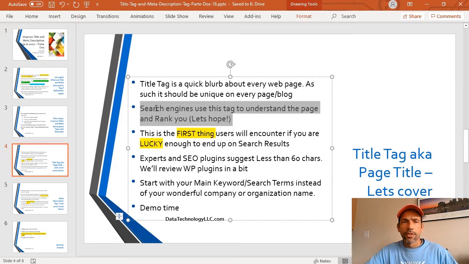Now, why is this important? Two things, really. First of all, the search engines use this information to understand what your page is all about and possibly rank you, right? Well, that's the idea. This is, again, one more time, the first thing a user will encounter.